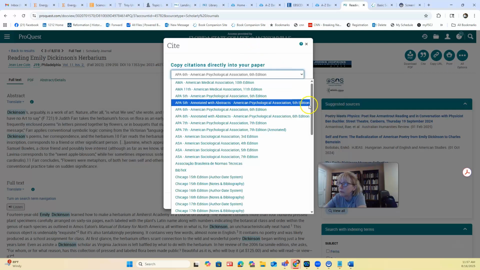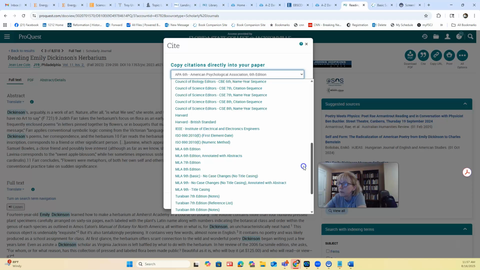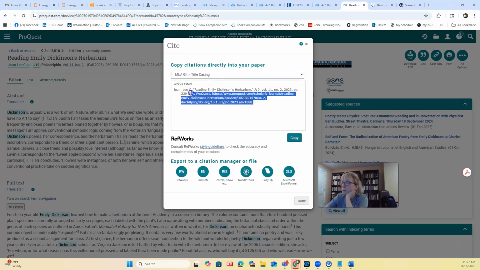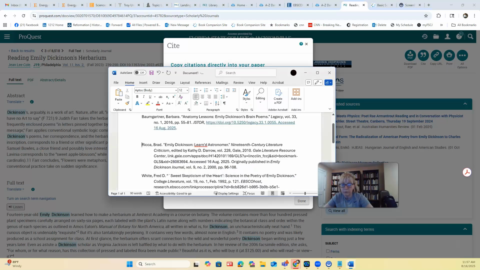And let's look at MLA 9th. And it says no case changes, no title casing. Well, we do need title casing, because herbarium is the name of a work. Otherwise, they would uncapitalize it, and that would not be correct.